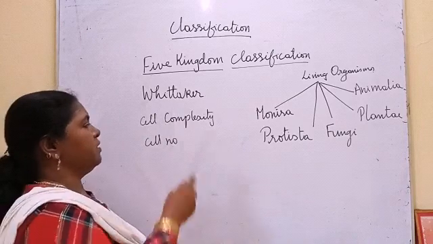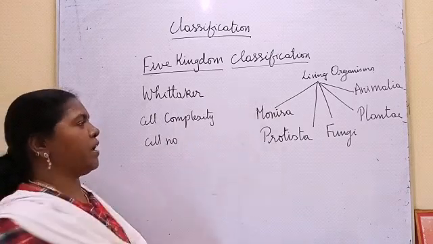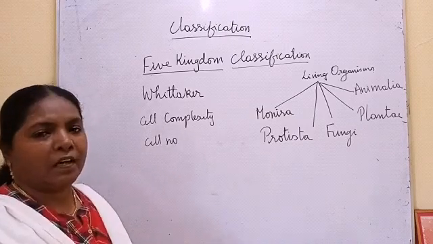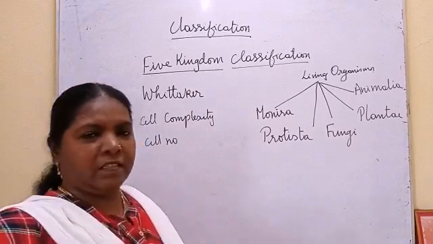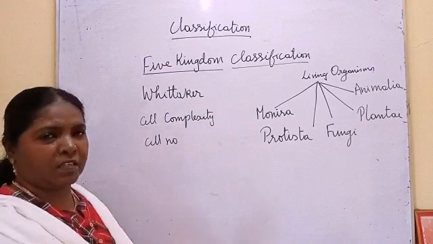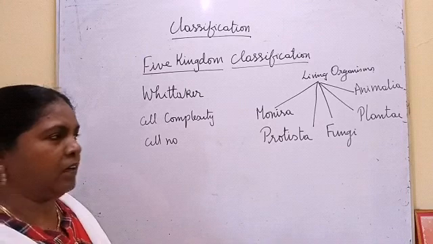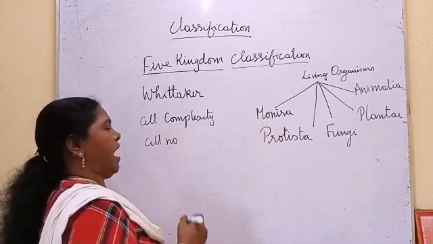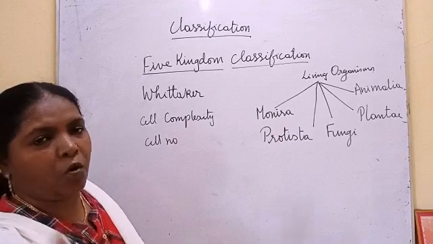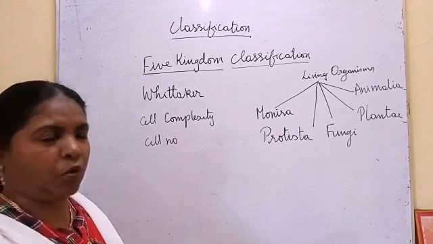He considered cell complexity for this five kingdom classification. Cell complexity in the sense, he found all the living organisms, unicellular and multicellular. In unicellular, some have a definite nucleus with a nuclear membrane, some don't have a nucleus with a nuclear membrane.